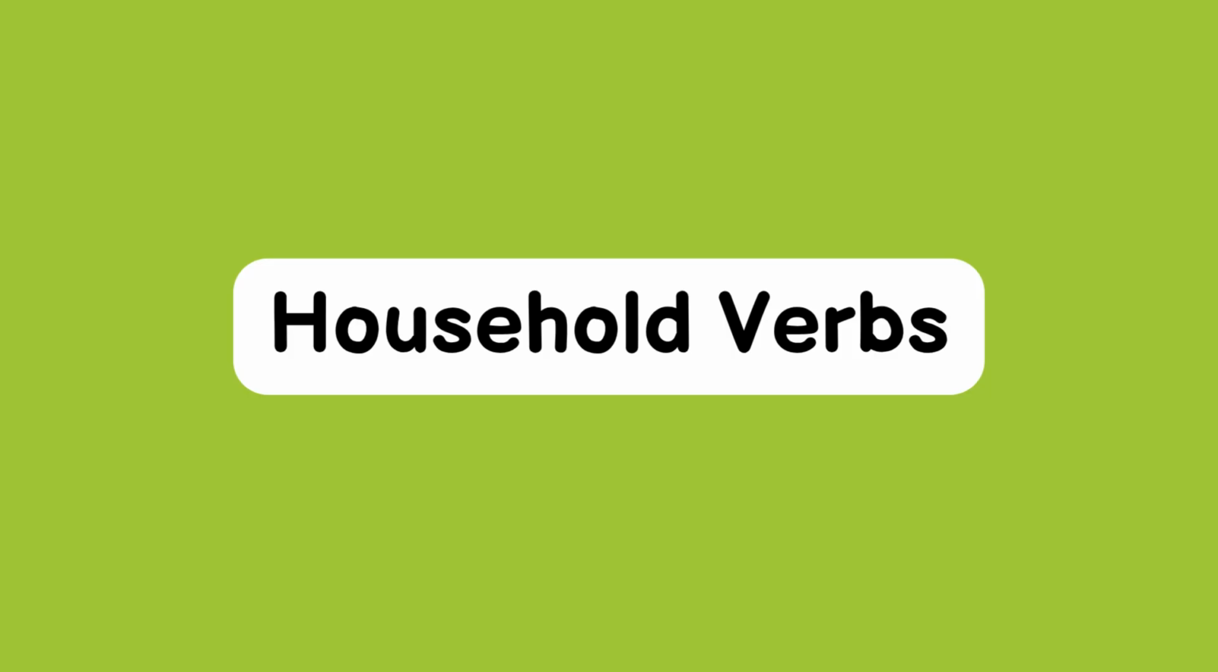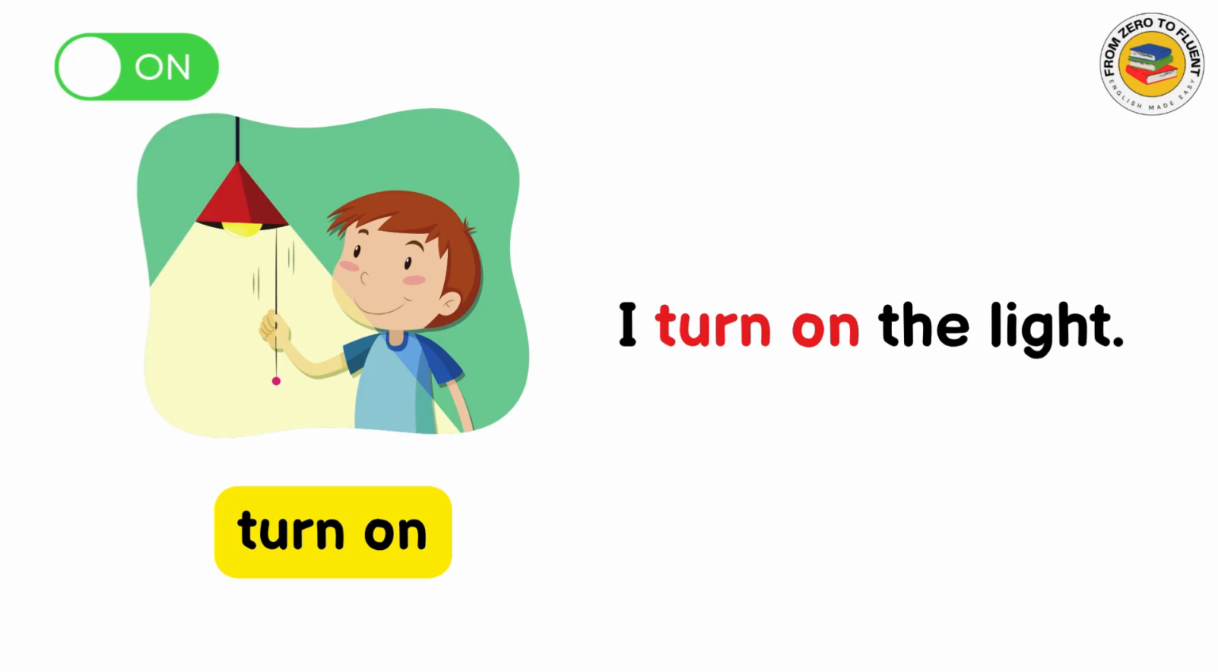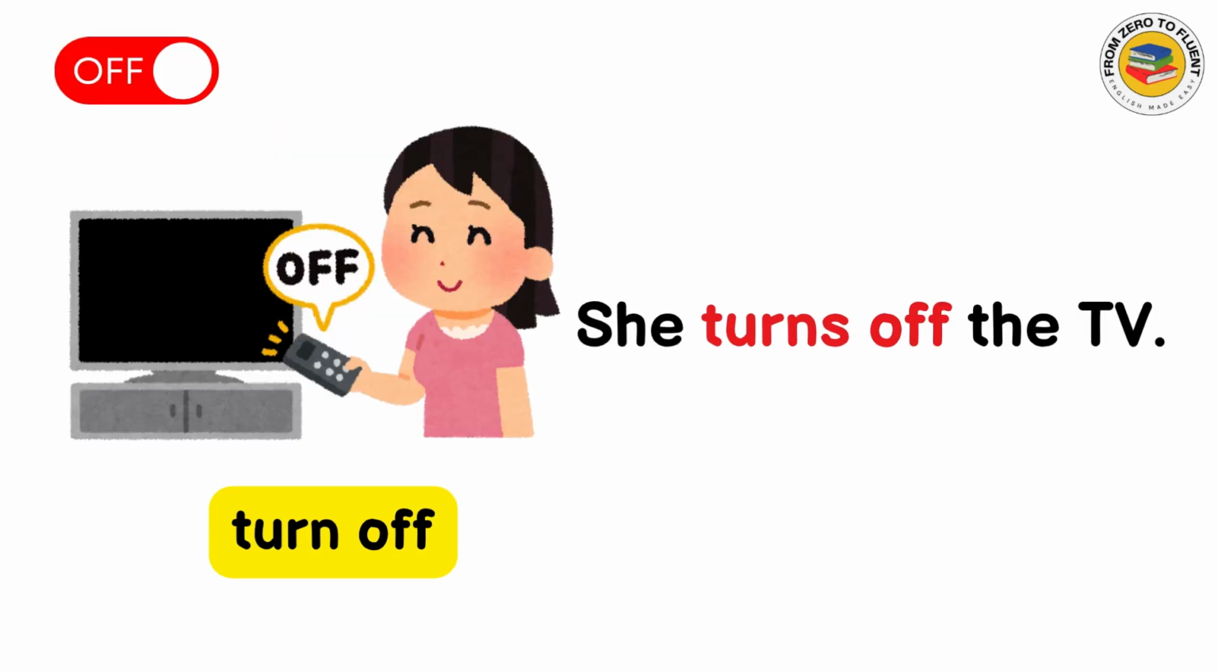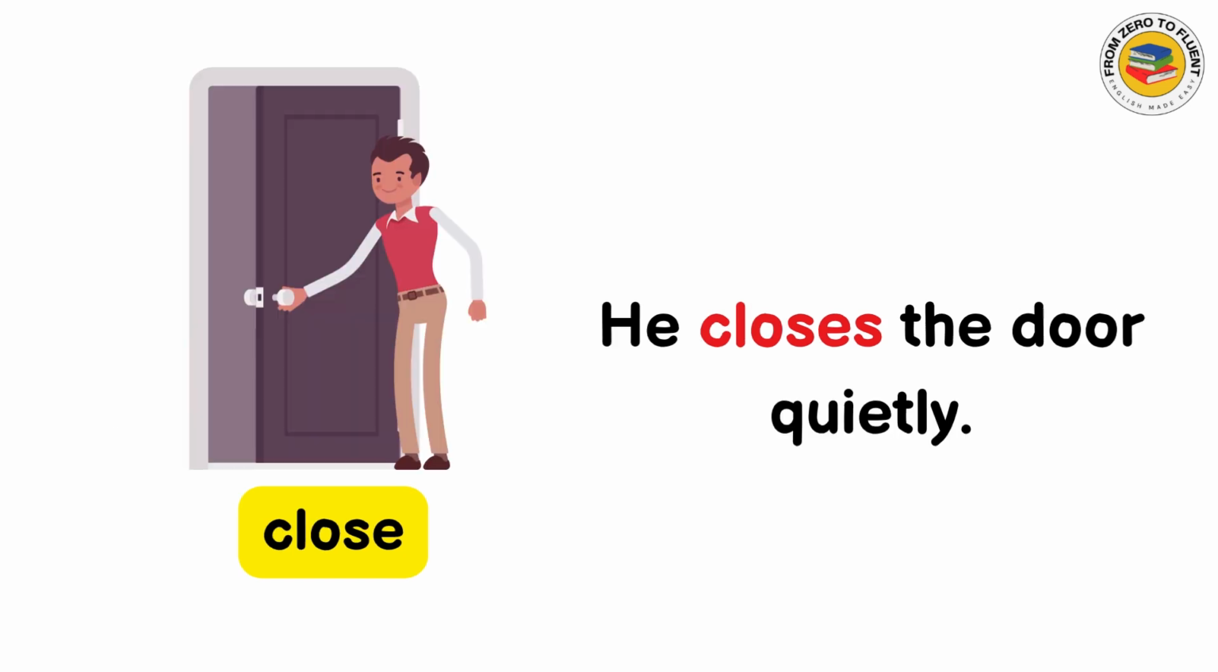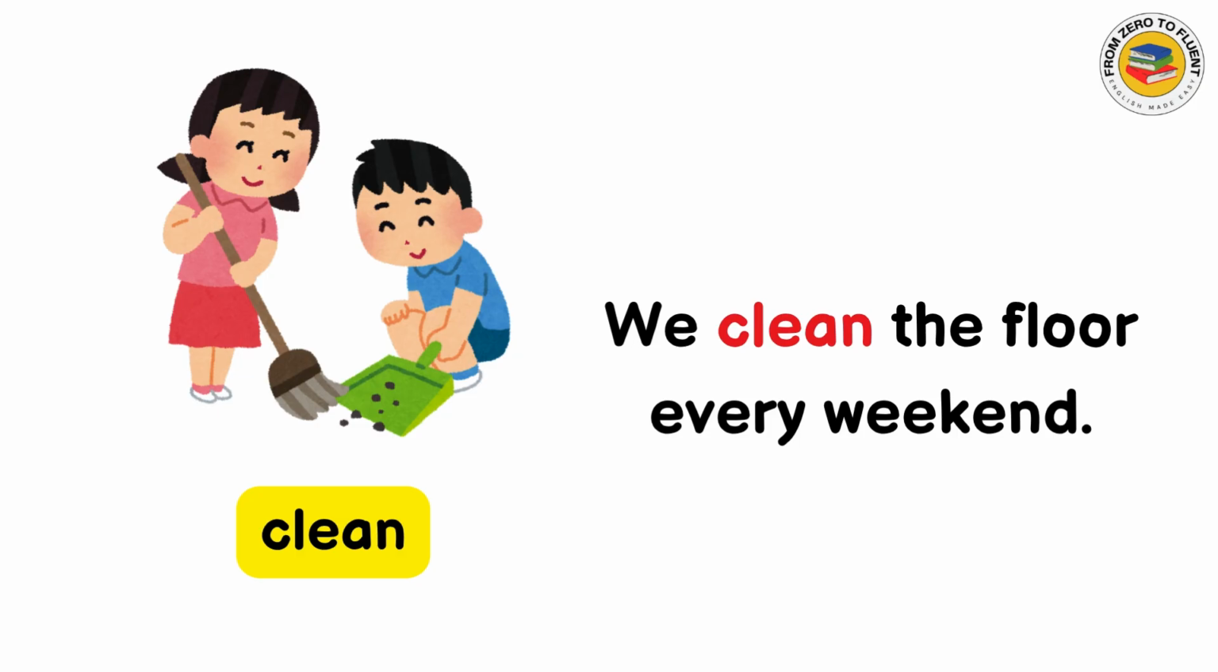Household verbs. Turn on. I turn on the light. Turn off. She turns off the TV. Open. She opens the window. Close. He closes the door quietly. Clean. We clean the floor every weekend.